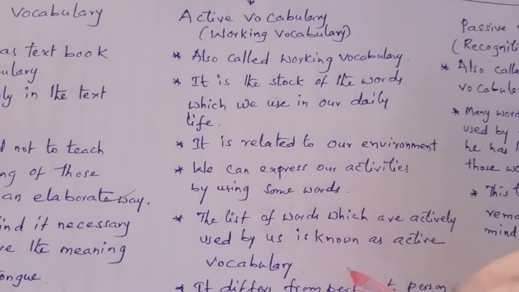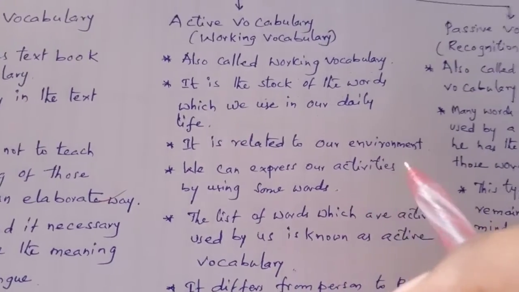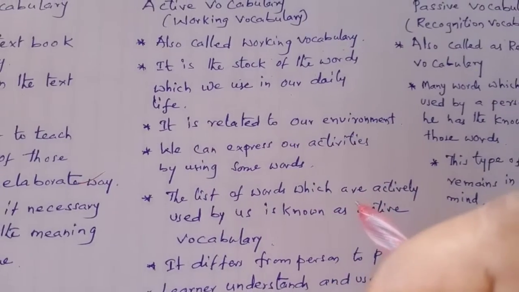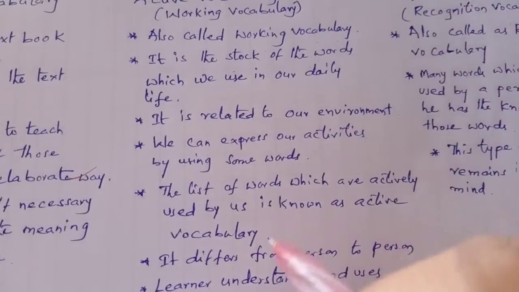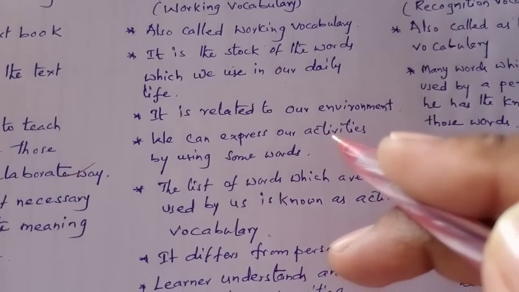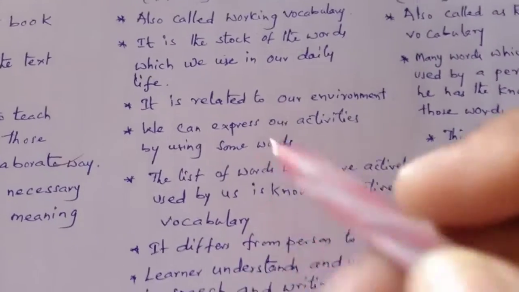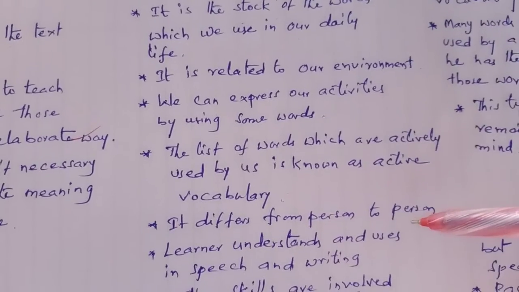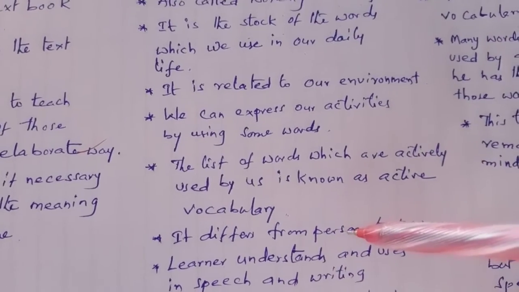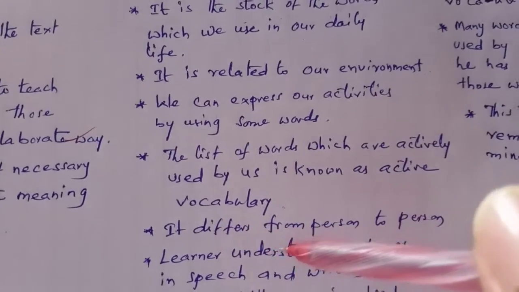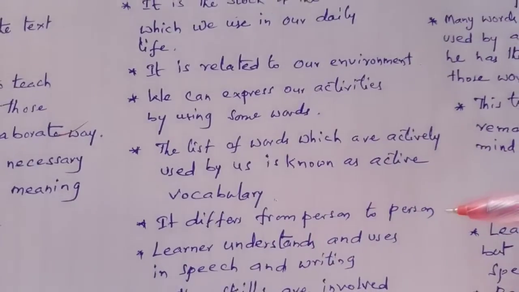So the words which we use in our daily routine life are known as active vocabulary. And it differs from person to person.